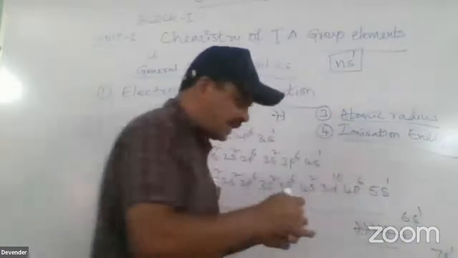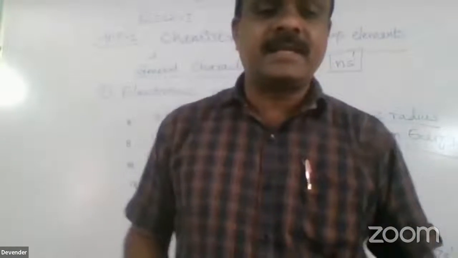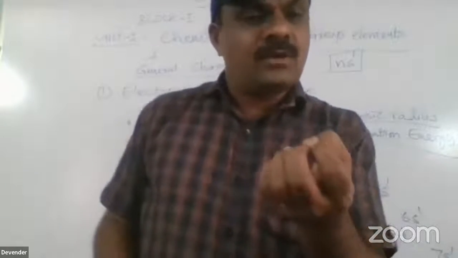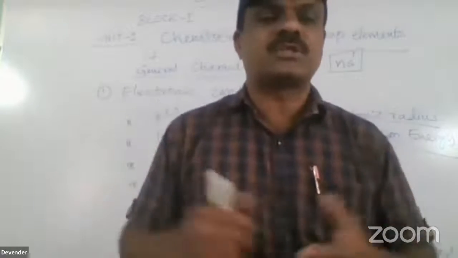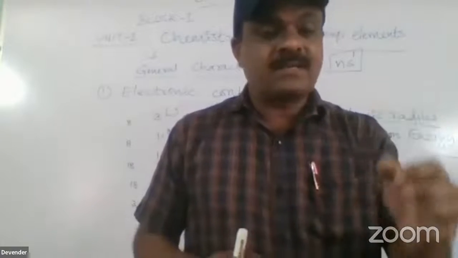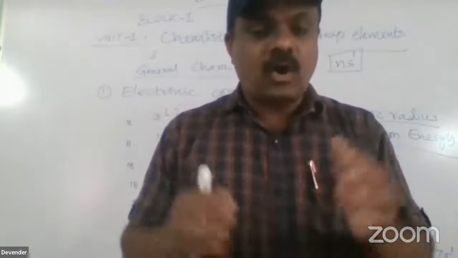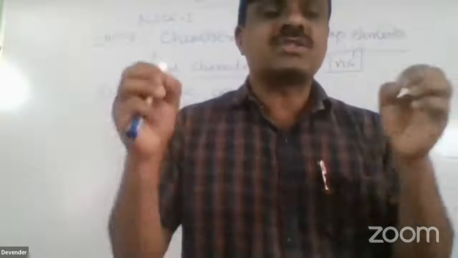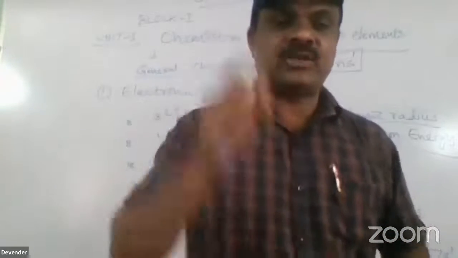Ionization energy, you already know the property. What do you mean by ionization energy? Ionization energy means removing the easily loose electron from its outermost shell. How much amount of energy is required to remove an outermost electron is called ionization energy.